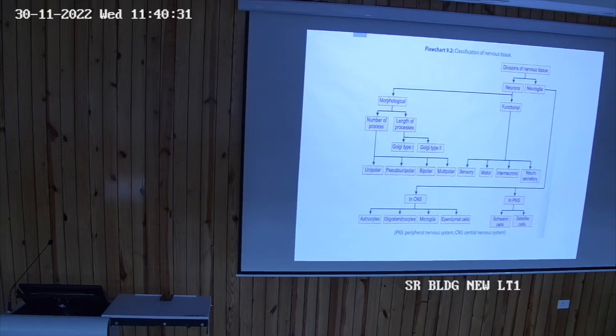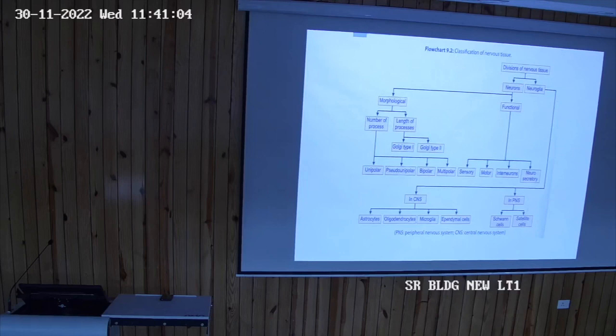Second thing, everything requires nutrition, protection, and support. As the neurons are so important a part of the brain, they require nutrition and support. So this nutrition and support of the neurons is provided by neuroglial cells. So what is the function of neuroglial cells? They provide nutrition and support to the neurons.